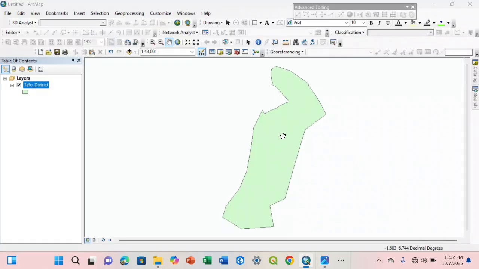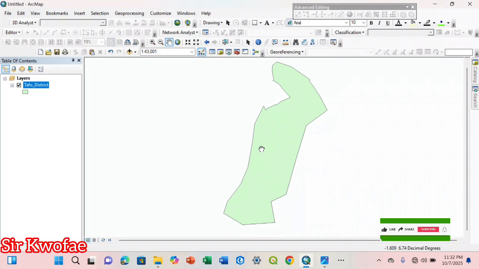But there are a lot of instances where you would want to combine all of them and come up with one map. For example, I want to do a flood risk assessment map of this particular district. I can't use one year of rainfall data to create this map. It wouldn't be informed data.